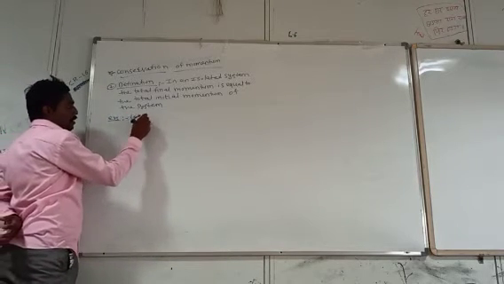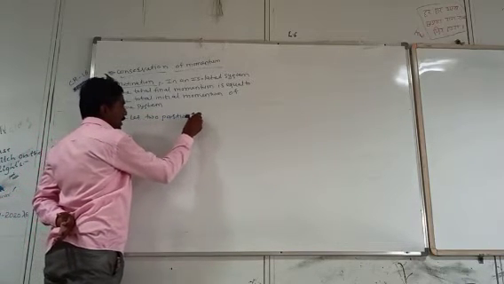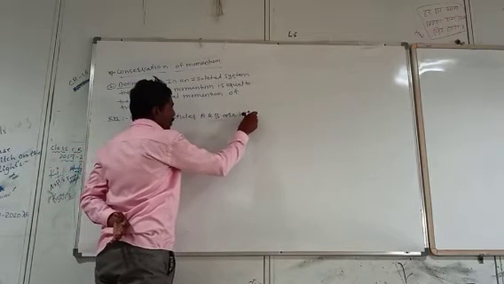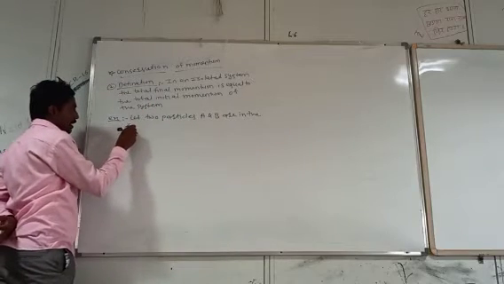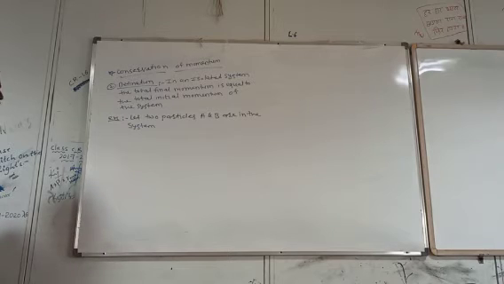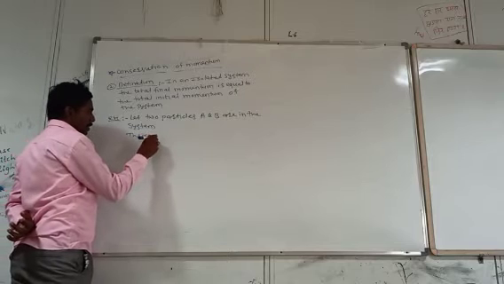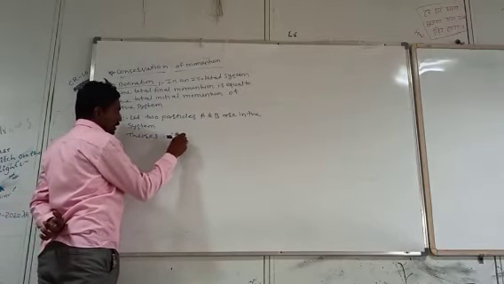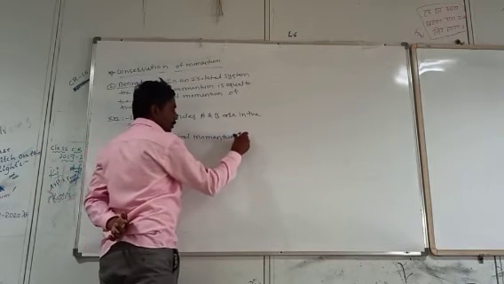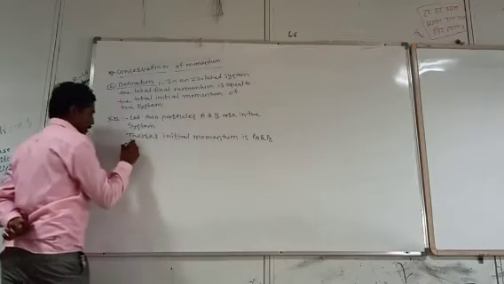Let two particles A and B be in the system. Their initial momenta are PA and PB respectively.